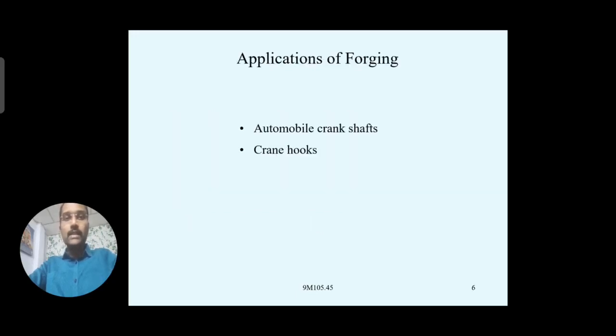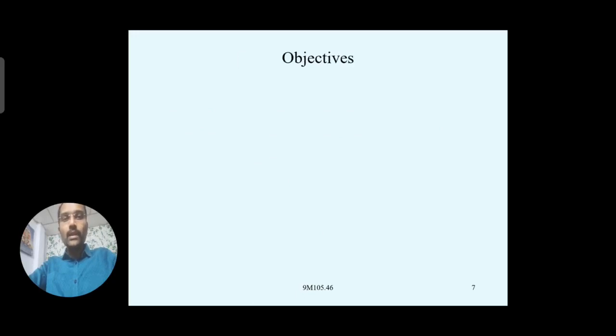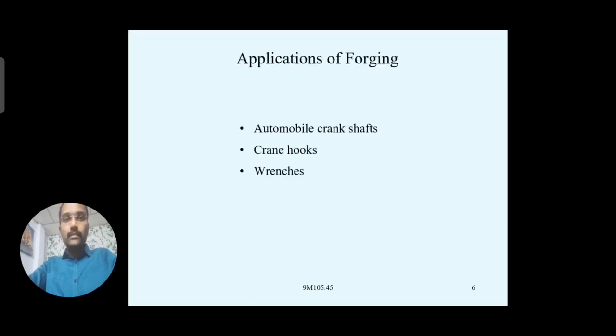Coming to applications, as we have already seen, like automobile crankshafts, crane hooks, and wrenches. Hope all of you have seen how heavy these parts are. They are forged. You observe the crane hooks.